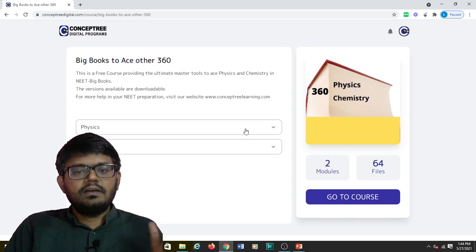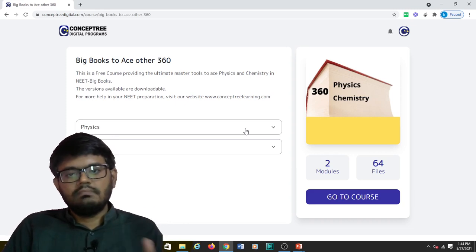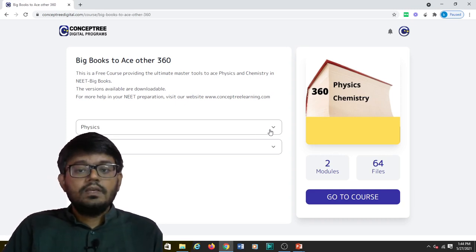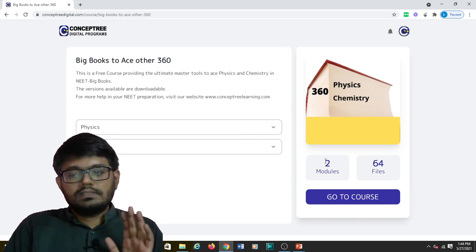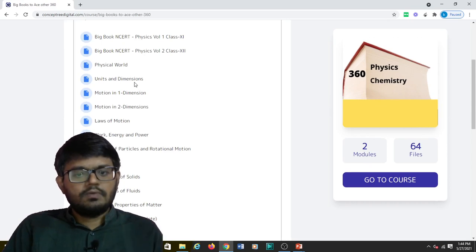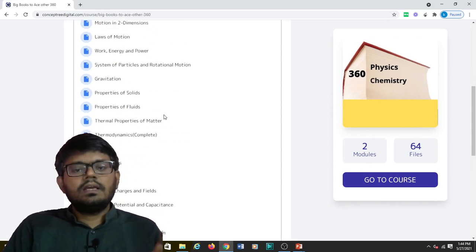Because a lot of us will aim to get 360 out of 360 in bio. In the same way, if you really want to target full marks in physics and chemistry, you can use these resources. These are practice books, chapter-wise, and you can use them even from the beginning of plus 1.